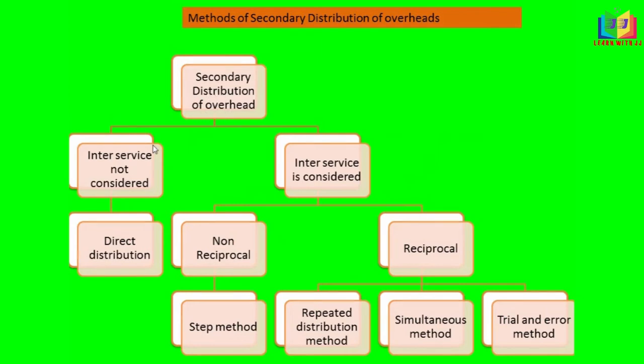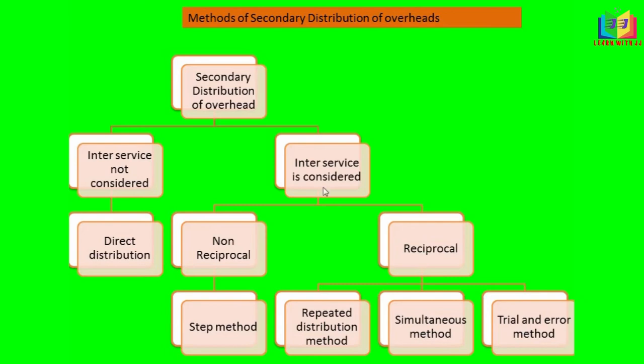First, secondary distribution overhead is classified into inter-service not considered and inter-service considered. Under inter-service not considered, we have the direct distribution system. In this video we'll see the direct distribution system, and the other methods later on.